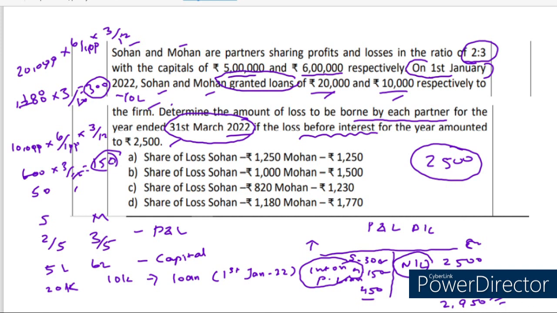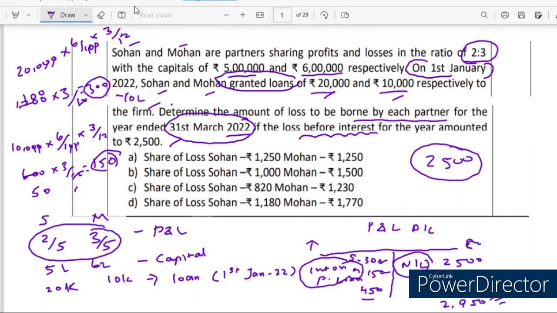Now this loss is going to be appropriated as per their profit and loss sharing ratio. Let's appropriate. Not 2,500, instead it is raised to 2,950 rupees, into their existing profit and loss sharing ratio, 2 by 5 and 3 by 5.